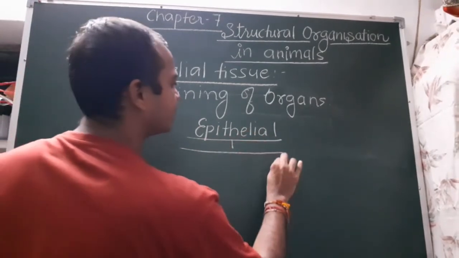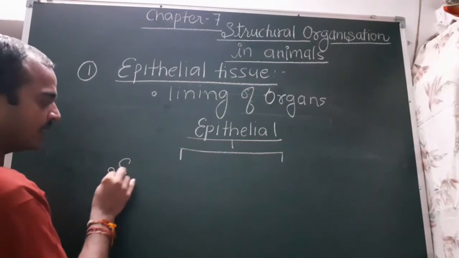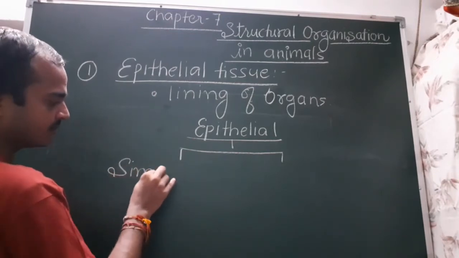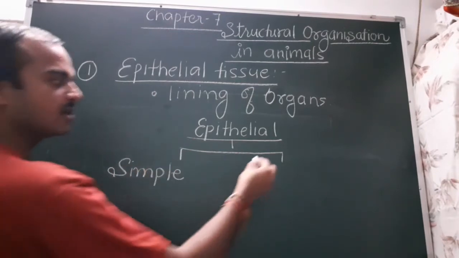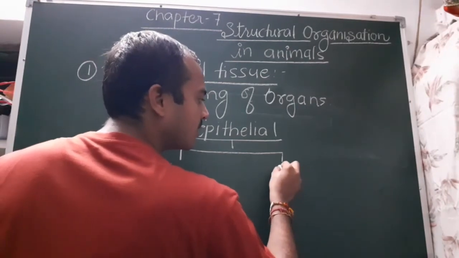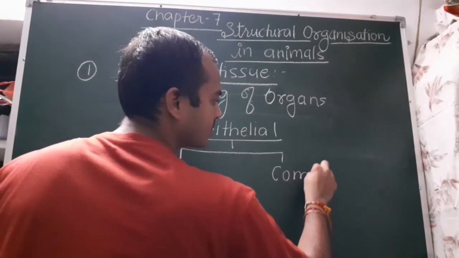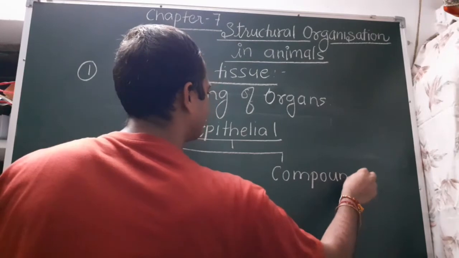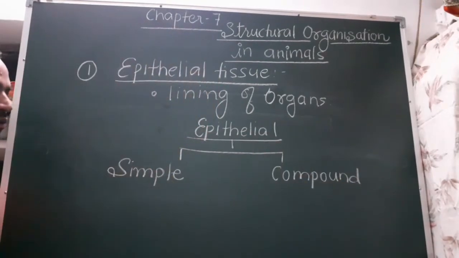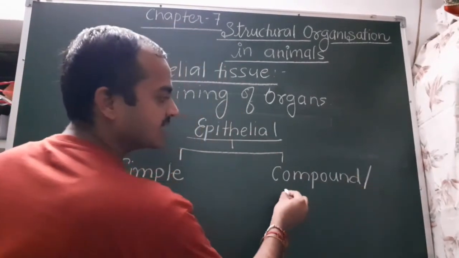One is simple epithelial tissue, another is compound epithelial tissue, which is also known as stratified epithelial tissue.